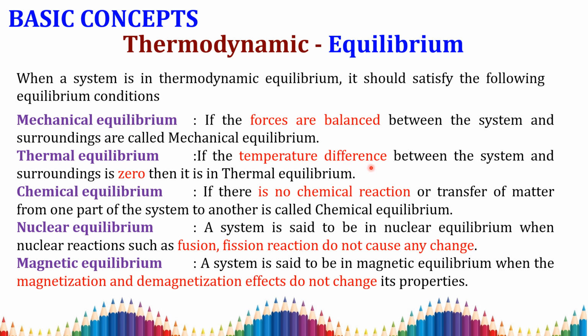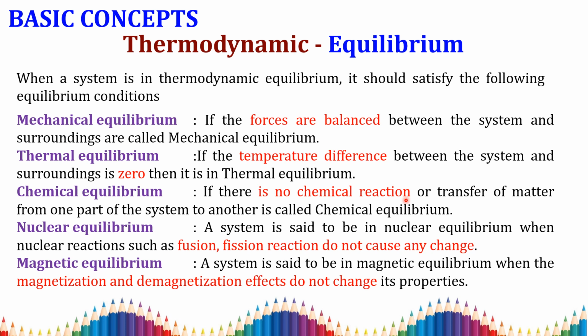In the case of thermal equilibrium, the temperature difference between the system and the surroundings is zero. That is, no temperature difference will occur. It is called thermal equilibrium. In a chemical equilibrium, no chemical reaction takes place within the system.